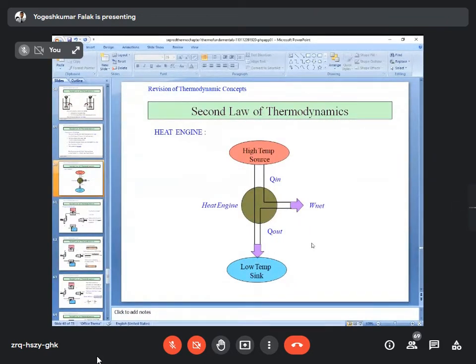I request all the students who are joining this lecture to kindly draw this diagram in their notebook and name it heat engine. It's a high temperature source, T1, and the heat flow from the high temperature source you call Q in. You should show arrows in the diagram. There is a heat engine, you write HE inside it. The amount of work is done by the system and some amount of heat is ejected to the low temperature sink. Kindly draw this figure.